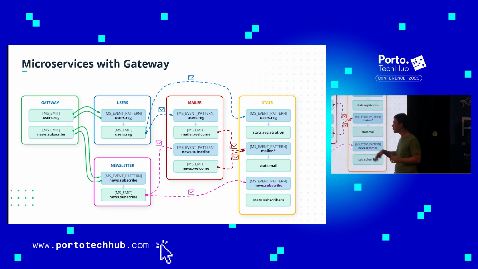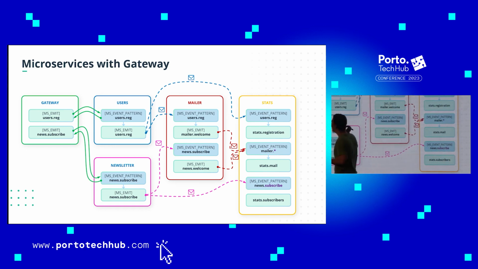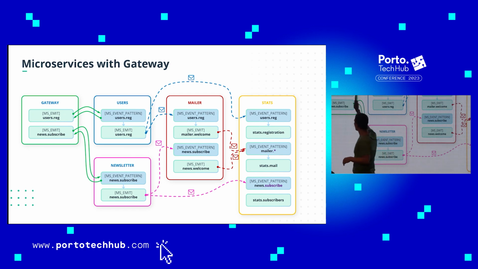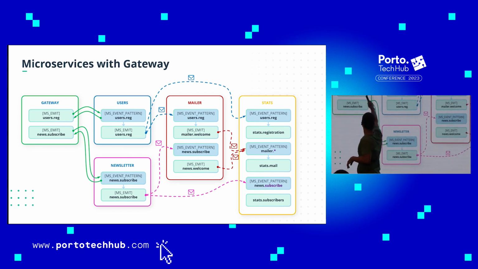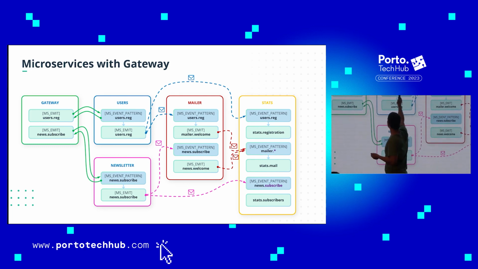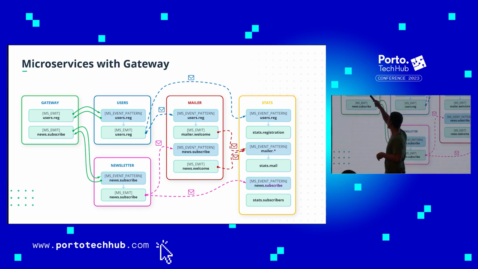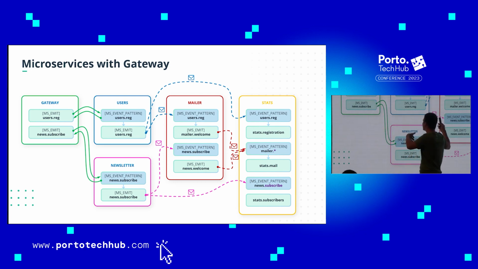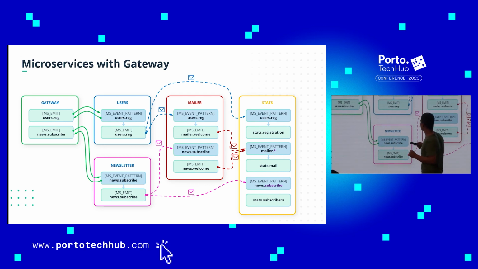Let's go back to the start. We're talking about your business or product or whatever. We have the gateway. What is the gateway doing? It's emitting an async message to the users microservice, and it's waiting. Okay, when you're done with the registration, give me some response, like user ID, token, whatever, a success response, doesn't matter. I'm going to give it to the client. This is a sync communication example.